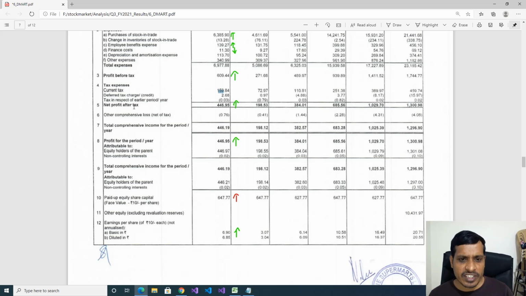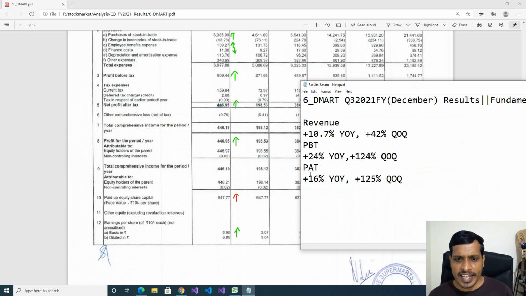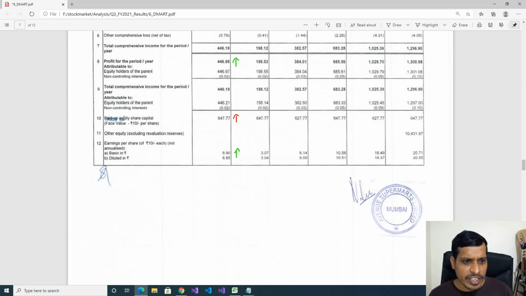Later net profit after tax. Previous year 384 crores. This year 446 crores. That means approximately 62 crores was increased. Now we'll check it in percentage. Here profit after tax 16% year on year increased. Here we'll see paid up equity share capital. Previous year 627 crores, this year 647 crores. So here it was increased from 627 crores to 647 crores. That means 20 crores. So we need to remember this point.